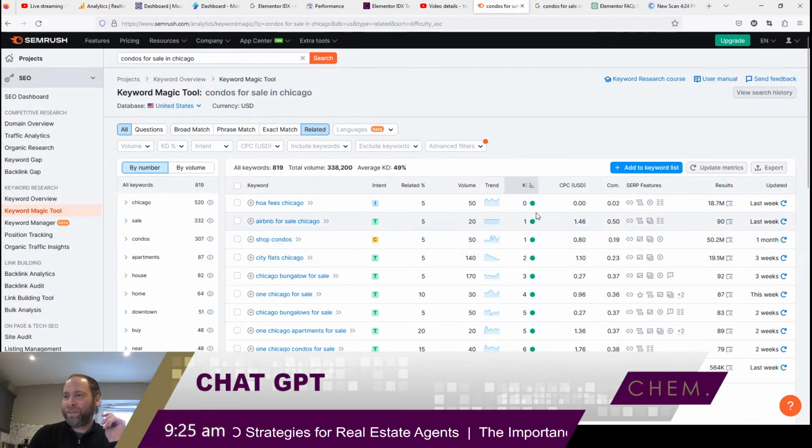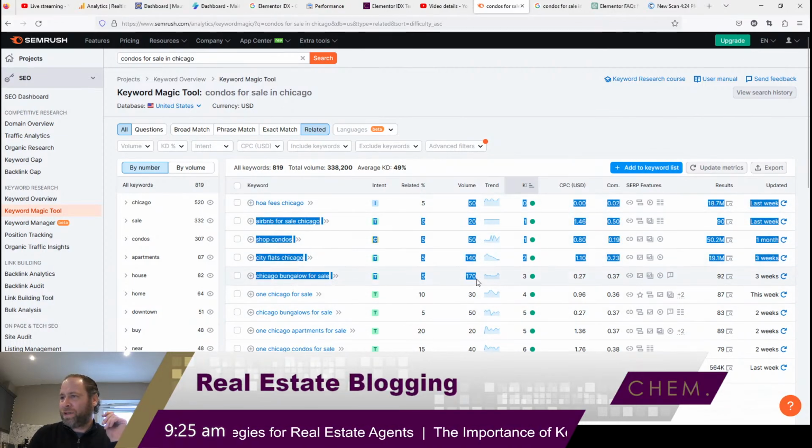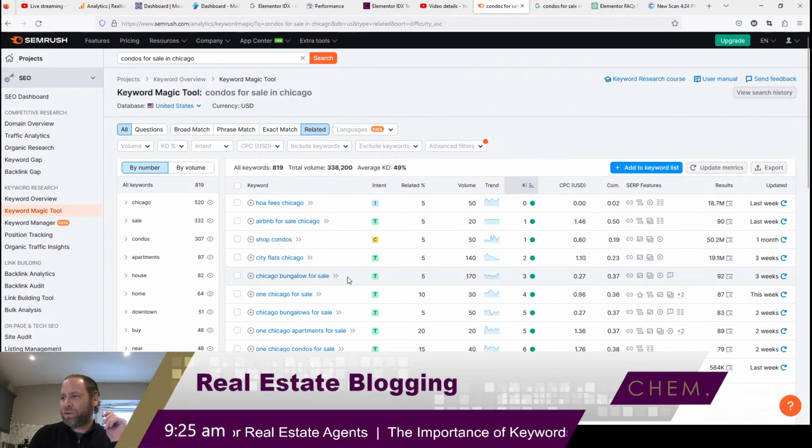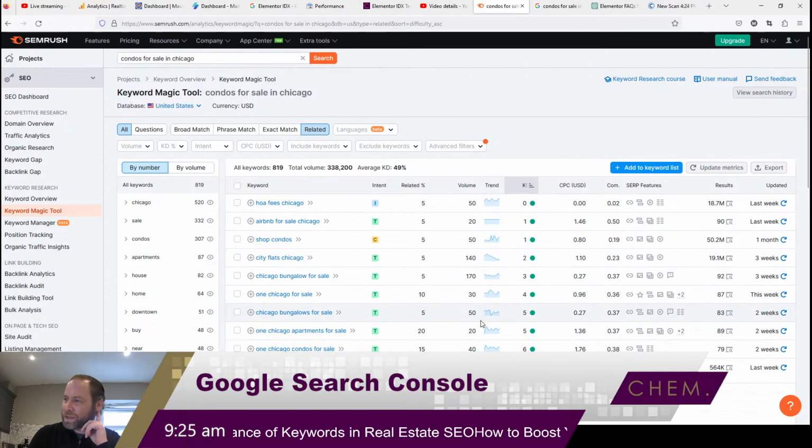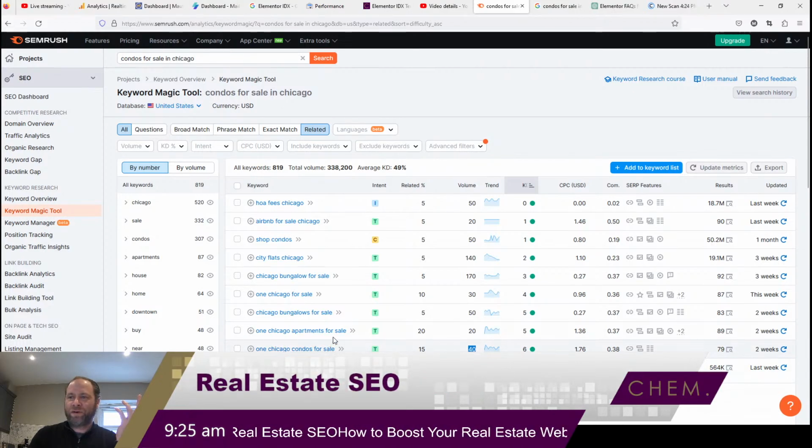Right, so keyword difficulty, very low volume. Chicago bungalow for sale, city flats in Chicago. There's reasonable volume, right? So if you said there's 40 searches done for one Chicago condos for sale, right?